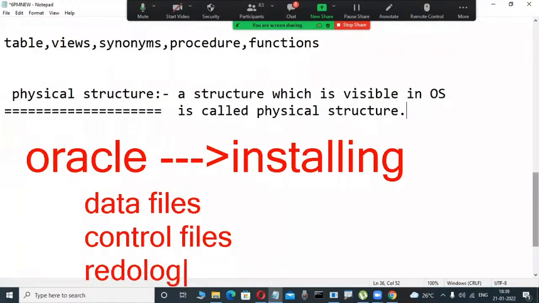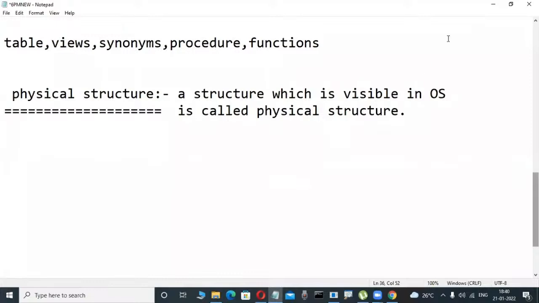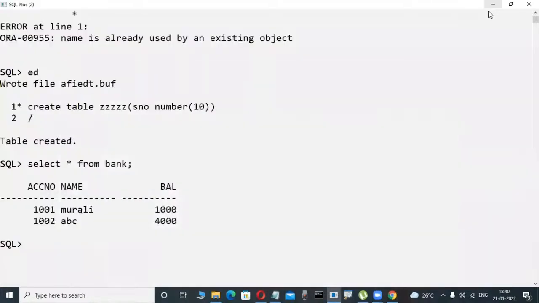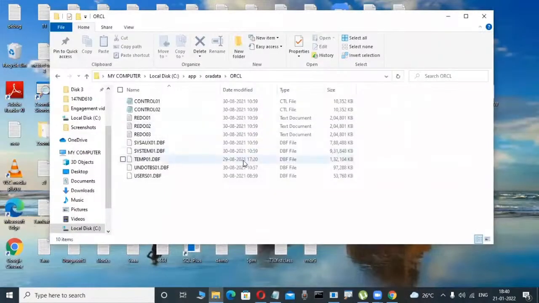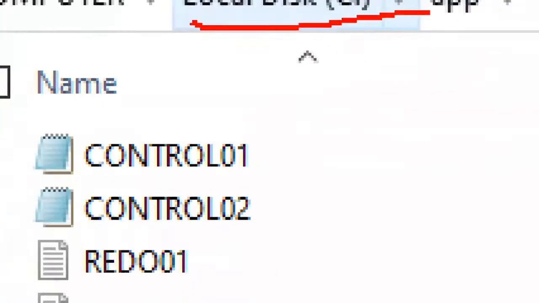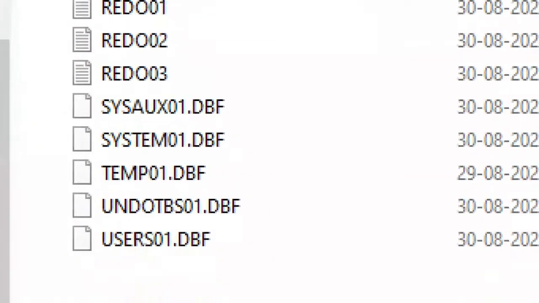You don't have an idea about these yet; in future, in the DBA concept, this is just a rough introduction in our course. Whenever I'm installing Oracle software, some files are created on the disk, in C drive or D drive.